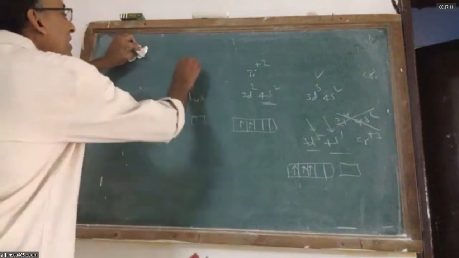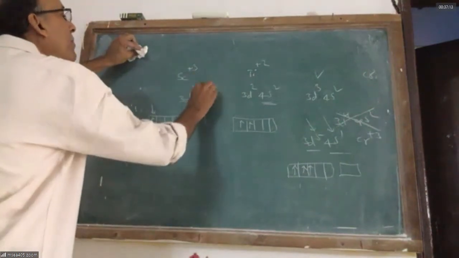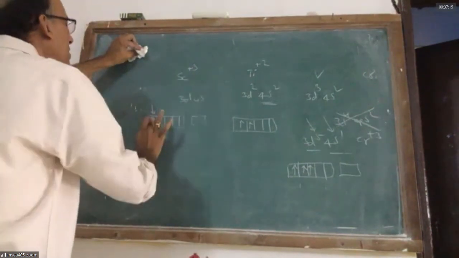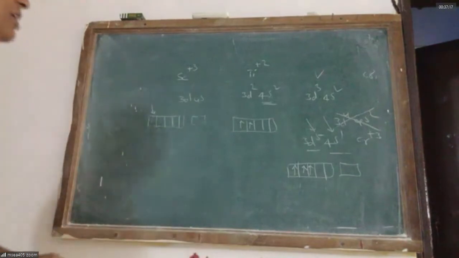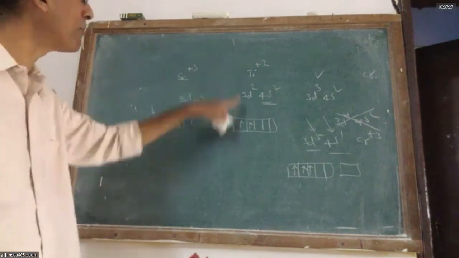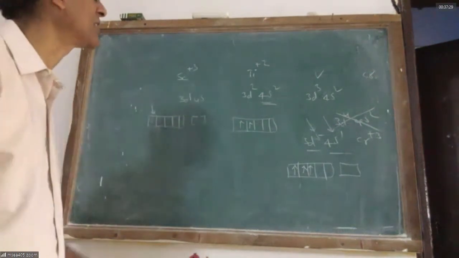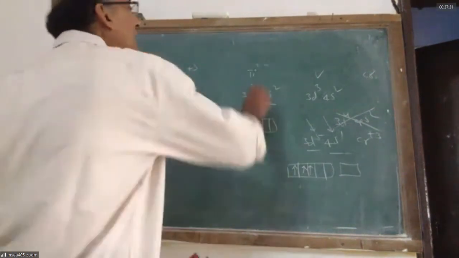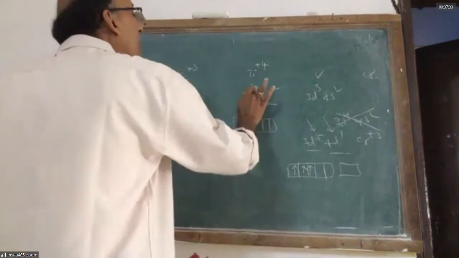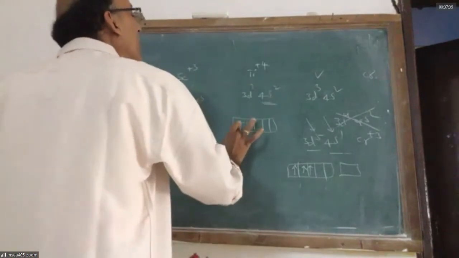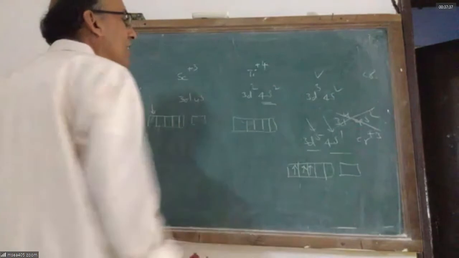Sir, if I take scandium plus 3, it means all 3 electrons are lost. So it does not have any unpaired electrons. So scandium plus 3 is not colored. Titanium plus 2 has 2 unpaired electrons, it is colored. Suppose I make titanium plus 4, then it is losing all the electrons, then it is colorless.